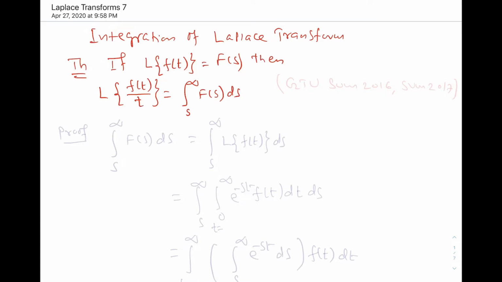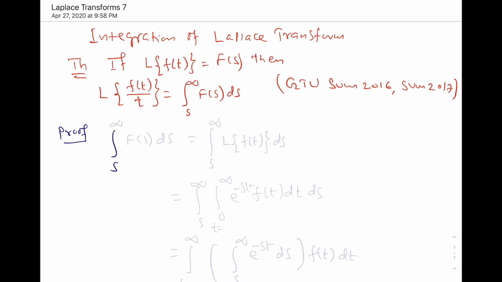In fact this was asked in GTU summer 16, summer 17, and it's easy. So let us prove this theorem first, and it's not difficult to prove it. So we begin with the right hand side.